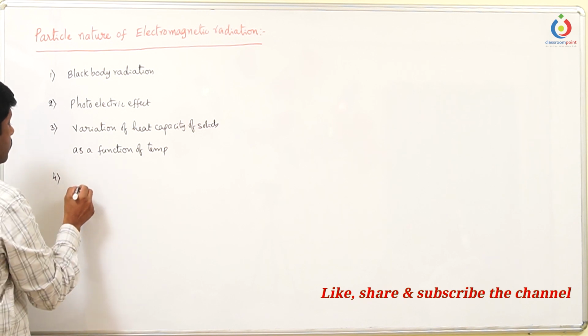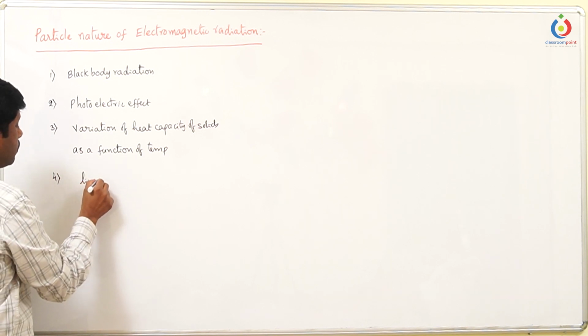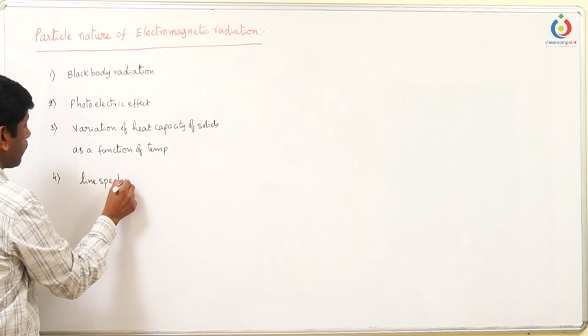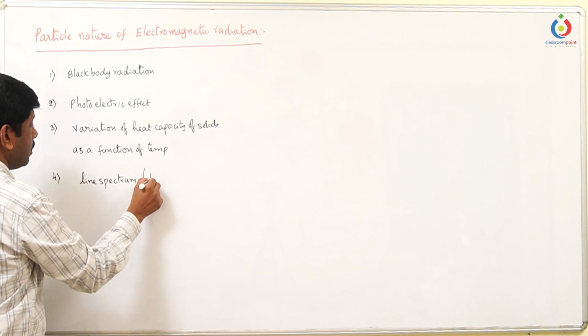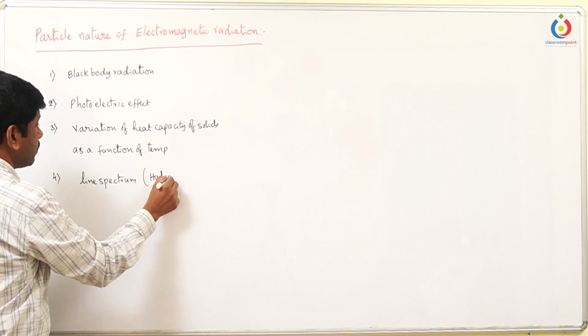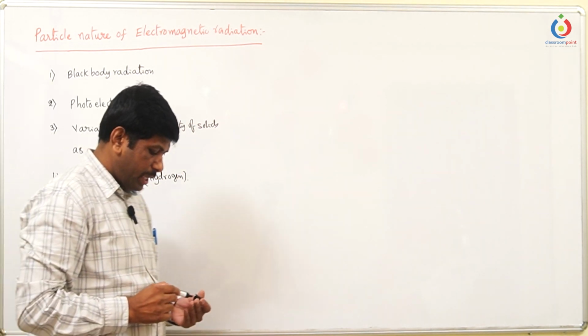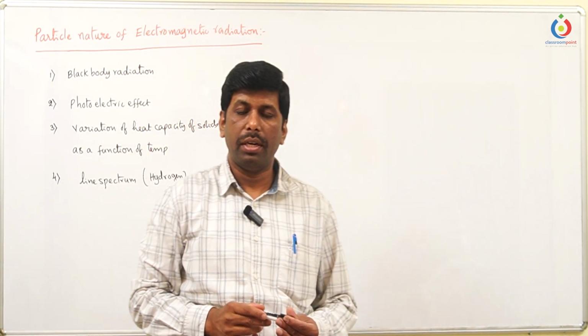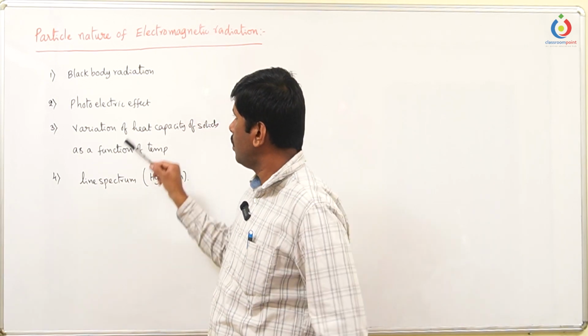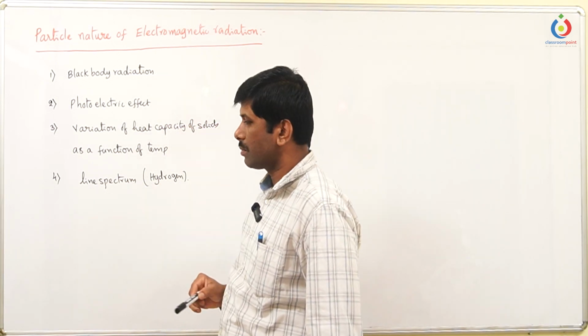And fourth one is line spectrum, particularly of the hydrogen. So the wave nature of the light or electromagnetic radiation was unable to deal with all these things.